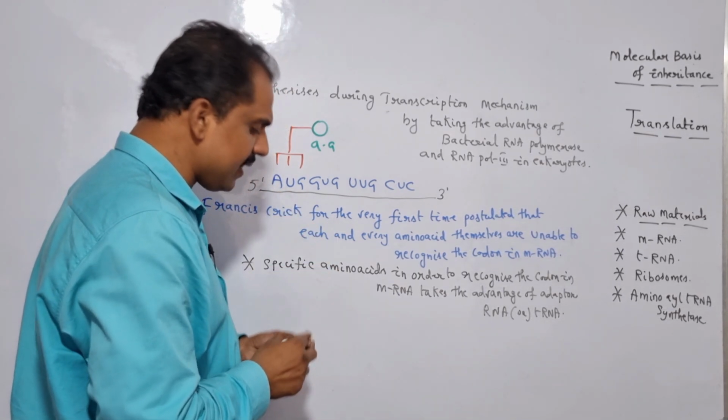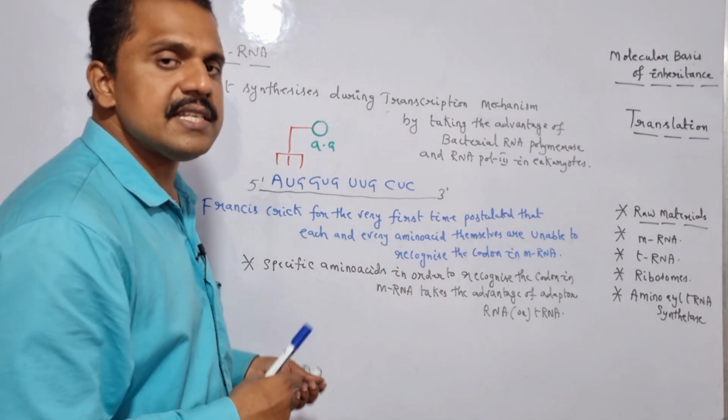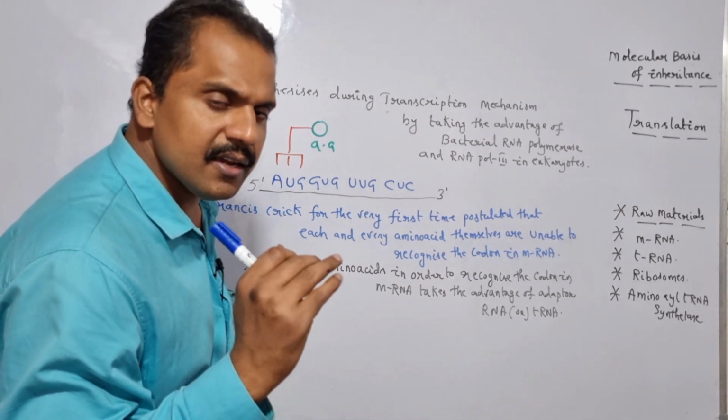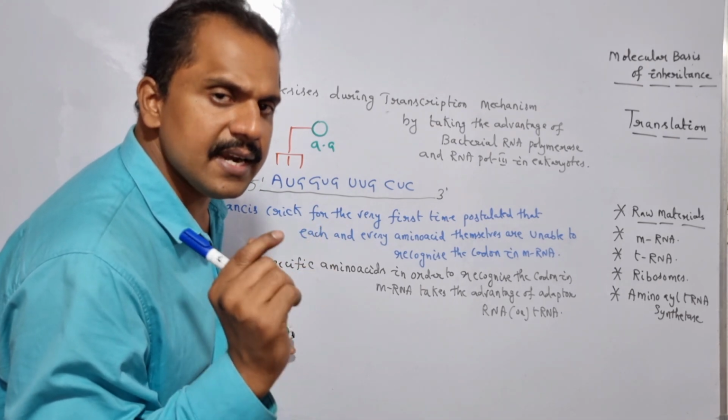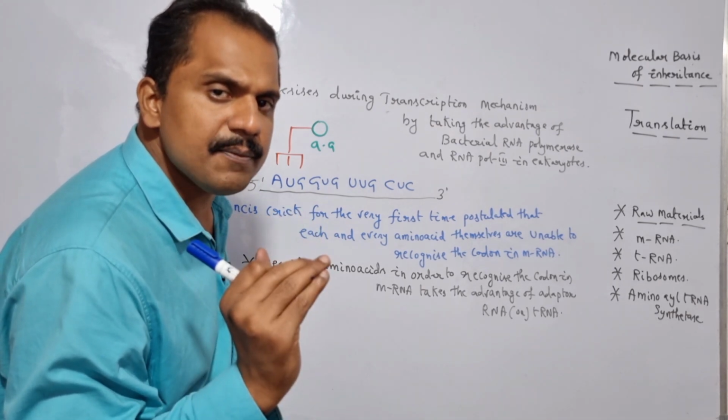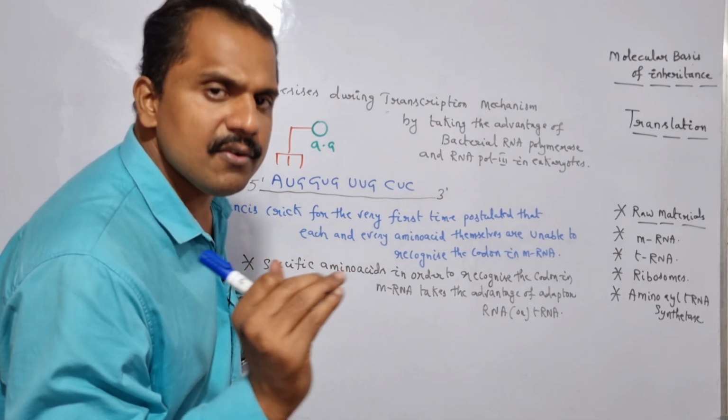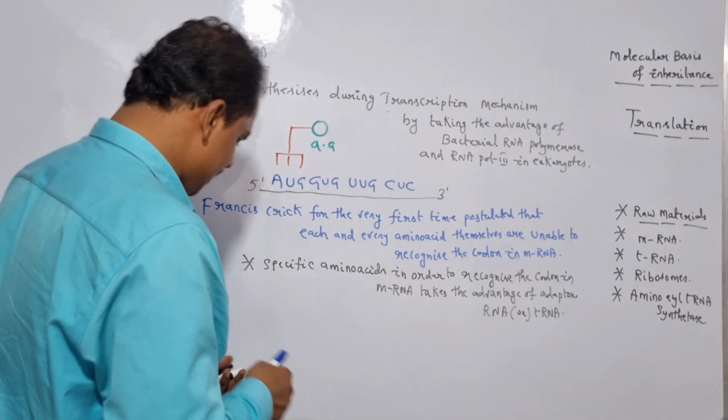And basically the particular tRNA, which is responsible for decoding the codon in the mRNA, has two specific sites, and these include one is the acceptor stem and the other one is the anticodon loop. Is it clear? So let me write it here.